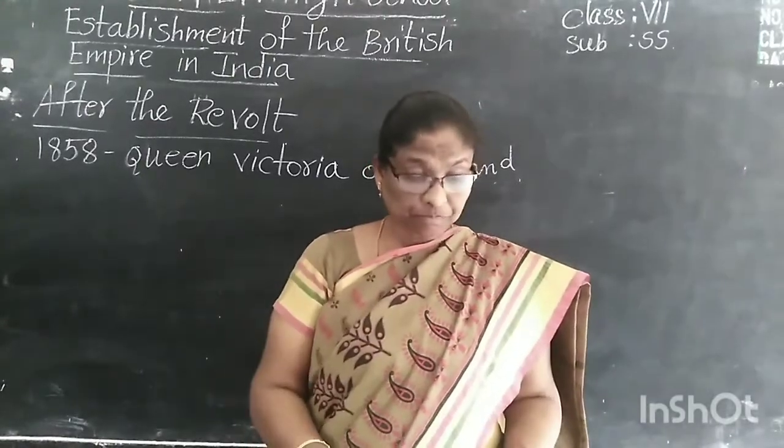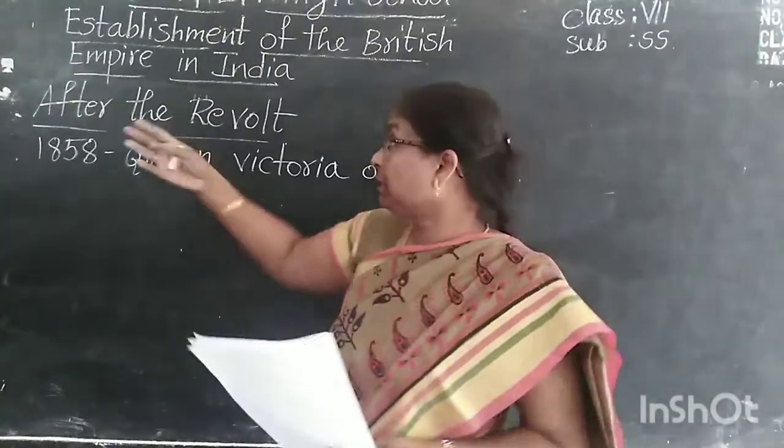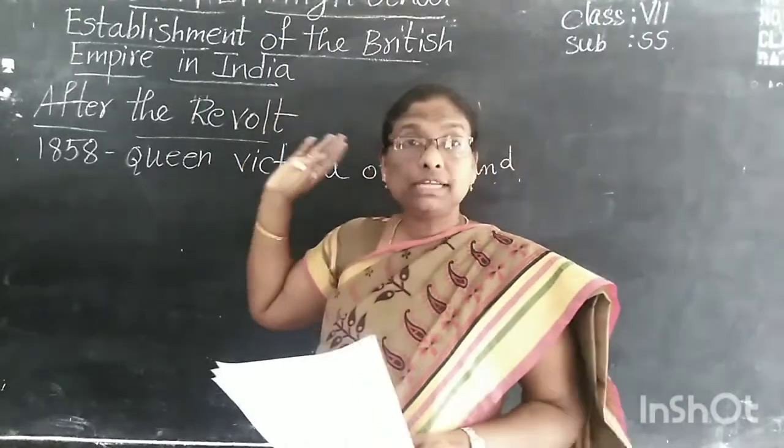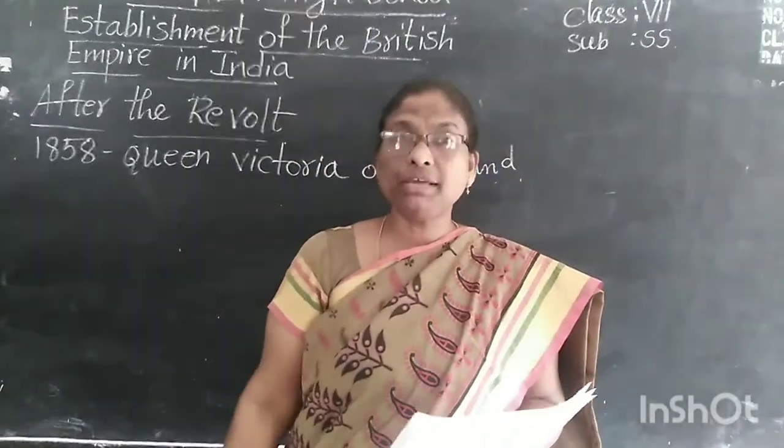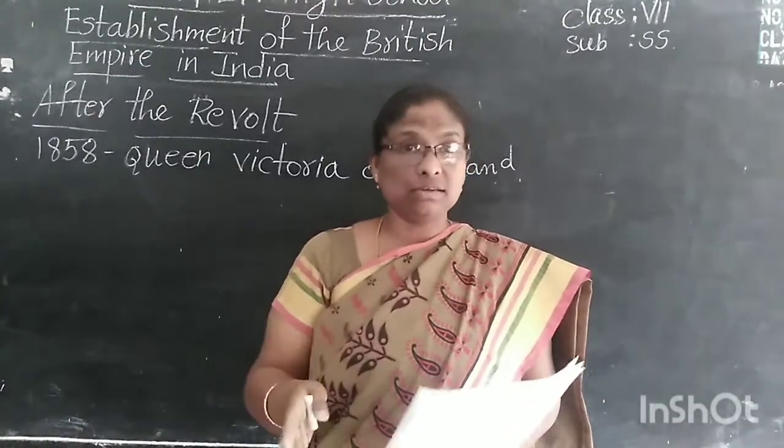Like this, they ruled India after the revolt, for 90 years.